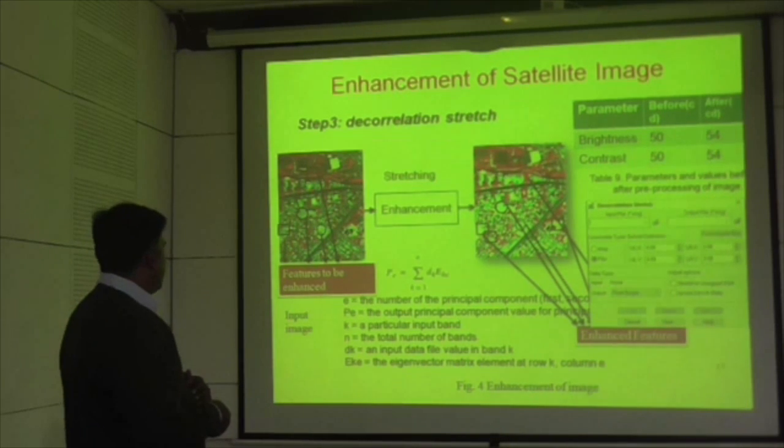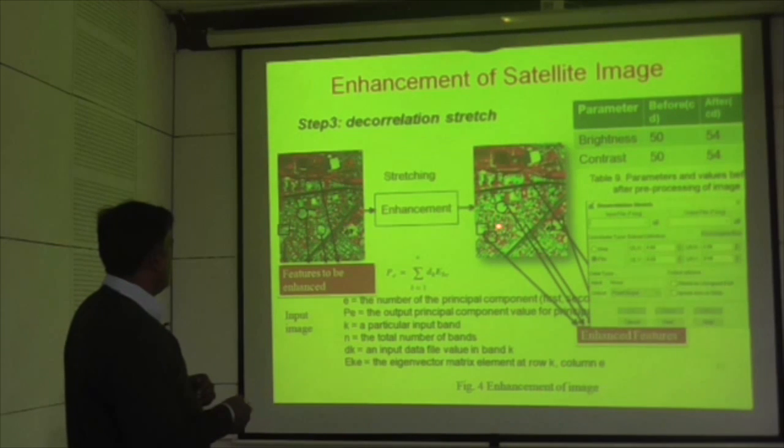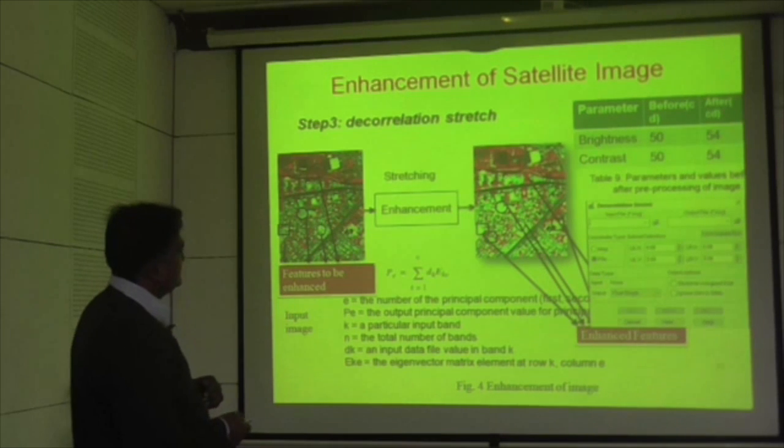We have done stretching here, and you can see there are some features in this image which look very blurred and cannot be identified. We applied the stretching technique here, and after that we got this output. This is the building, and here also are buildings, and there are some roads and structures like this, and here you can see some enhancement is done. This is the tool which has been used.